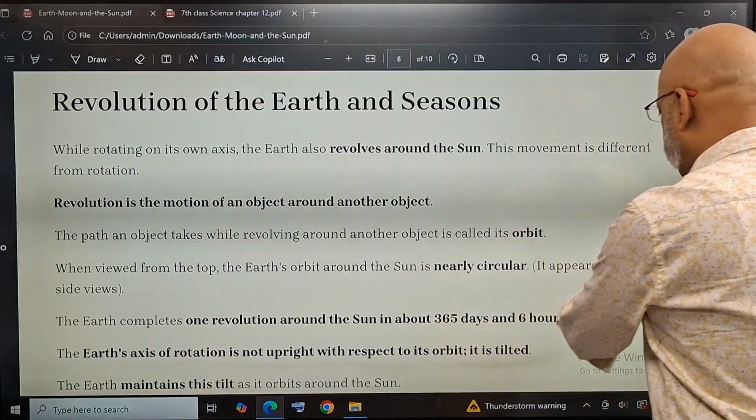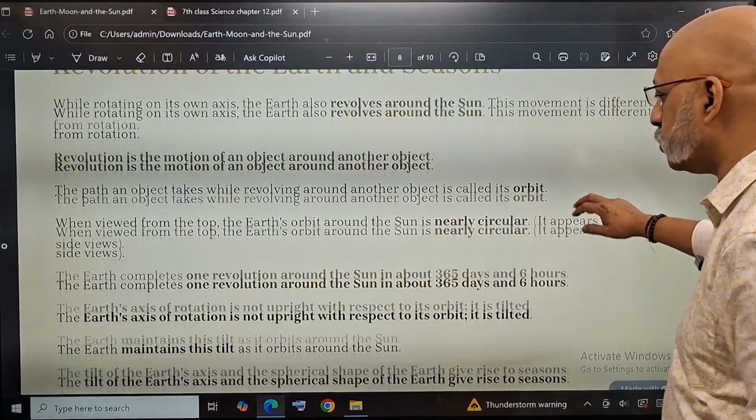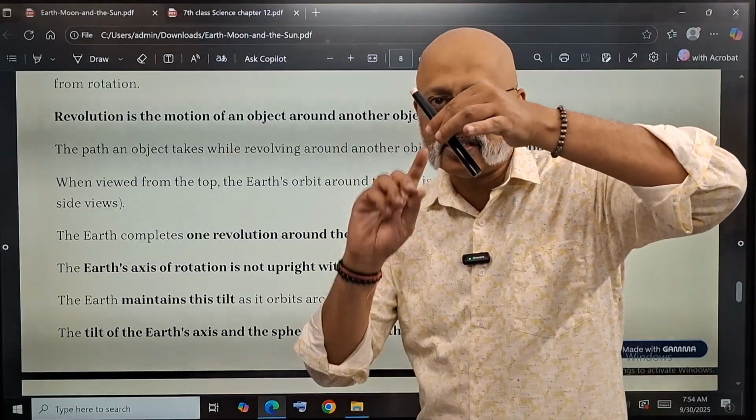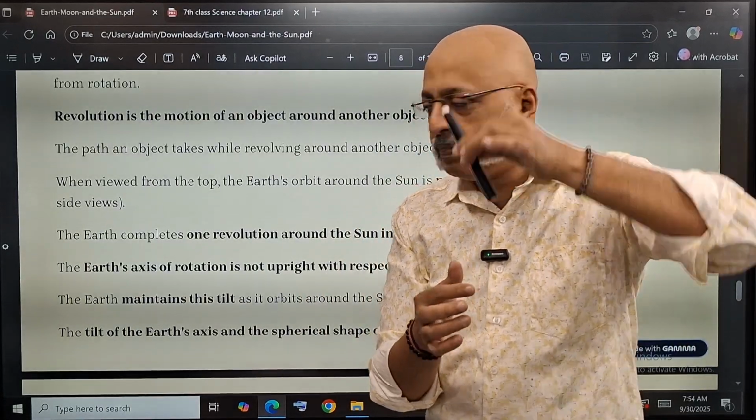So when viewed from the top, it appears elongated. It completes 365 days and 6 hours. The Earth's axis of rotation is not upright with respect to the orbit. It's tilted, because the Earth is like this. When it is rotating, it is not like this. The Earth's axis of rotation is a bit tilted.